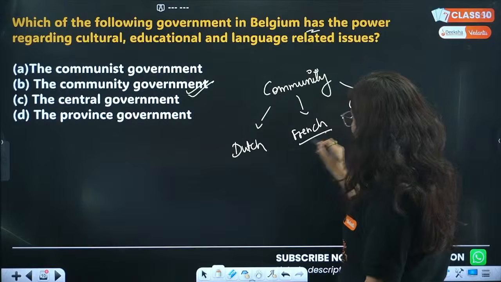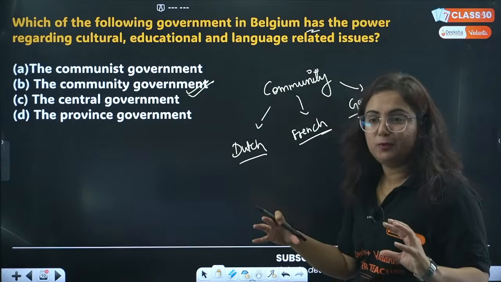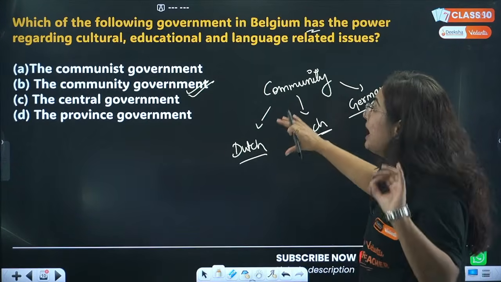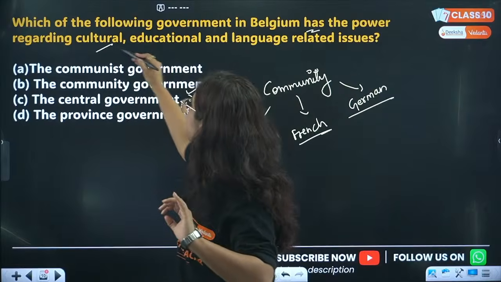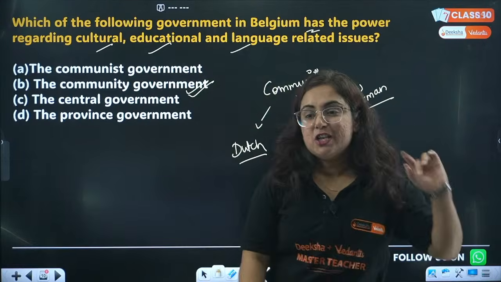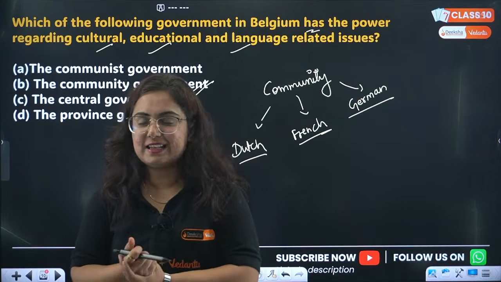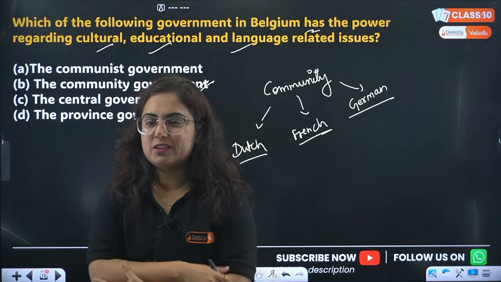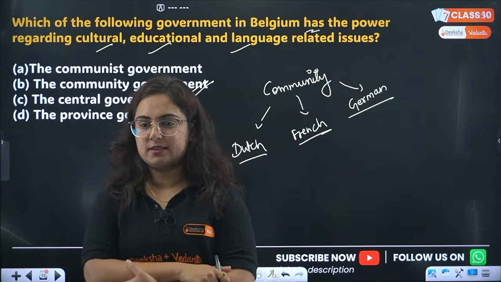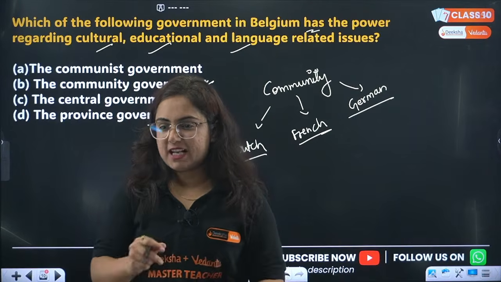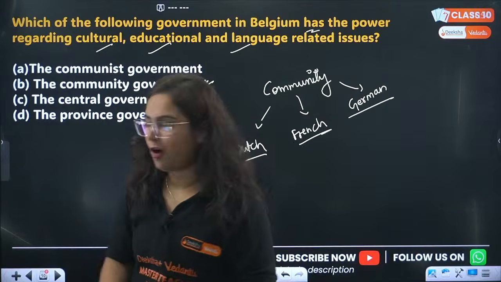All these three communities have a different form of government so that they can make laws regarding their culture, education and language. So B is the correct answer. Now students, what happened with answer A? It is not communist government, so it cannot be the answer.